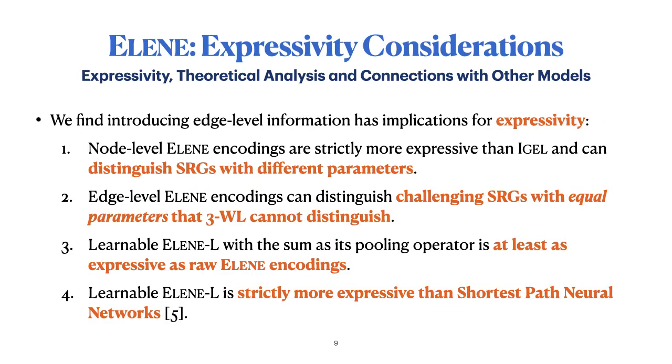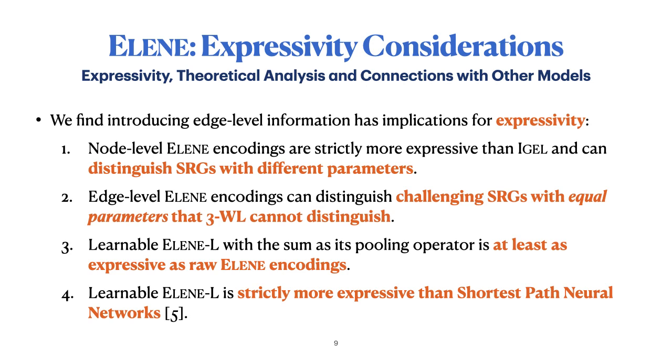Let's now break down some of our theoretical results, for which you can find the demonstrations in the paper. We find that introducing edge-level information through LN has implications for expressivity. Node-level LN encodings are strictly more expressive than other ego network representations like EAGLE and can distinguish strongly regular graphs with different parameters. Edge-level LN encodings can additionally distinguish challenging strongly regular graphs with equal parameters that 3WL cannot distinguish.